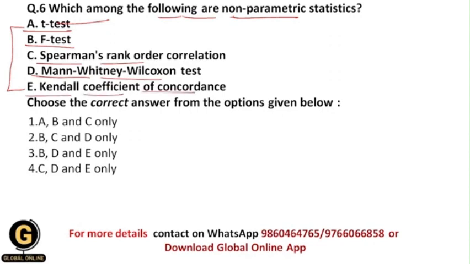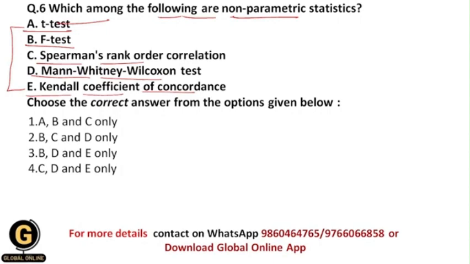Students, as I have told you earlier in the previous videos, there are basically two types of tests, parametric and non-parametric tests. Parametric tests are based upon certain assumptions about the population, but a non-parametric test does not make any assumptions regarding the population.